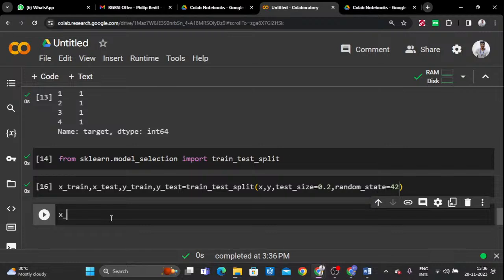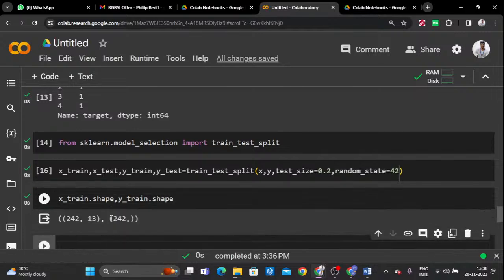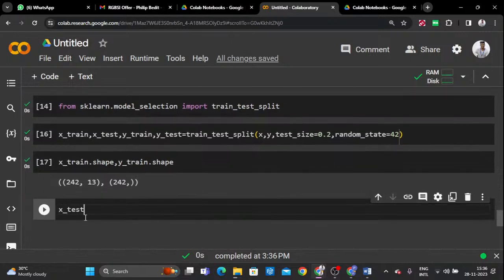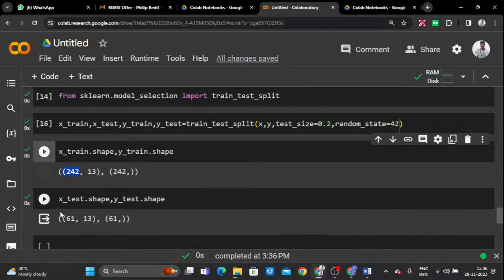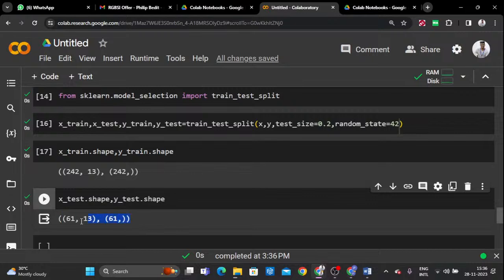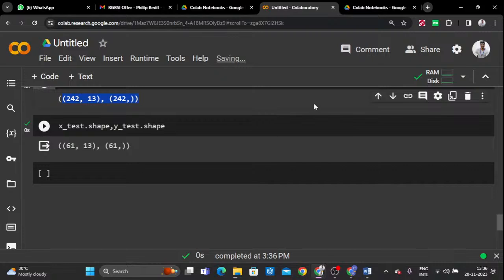Right now, xtrain dot shape, ytrain dot shape. Right now we can see xtrain and also ytrain. So this is 242. Then xtest dot shape, ytest dot shape, you can see this. This is the 80%, this is the 20%. This is for train, this is for testing. Once you create this, what is the next procedure?